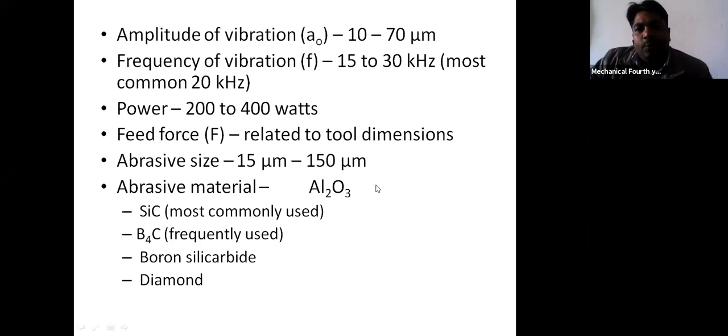Then the abrasive size should be between 15 micrometers to 150 micrometers. And the different abrasive materials which can be used in this process are aluminum oxide, silicon carbide, boron carbide, and diamond. Generally silicon carbide is mostly used. And for very hard and brittle material, boron carbide is used. And diamond means artificial diamond.